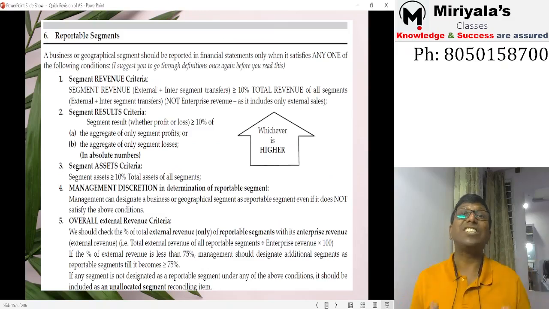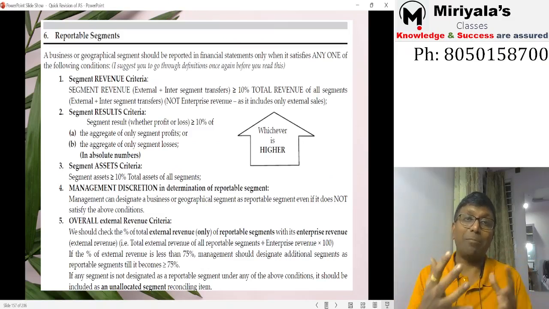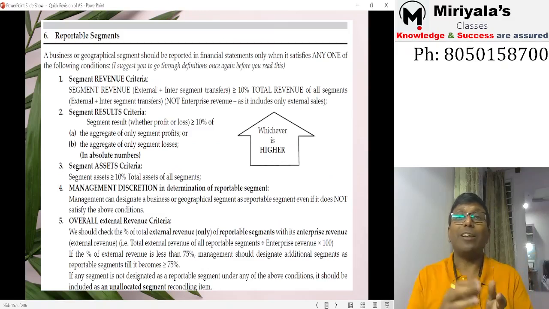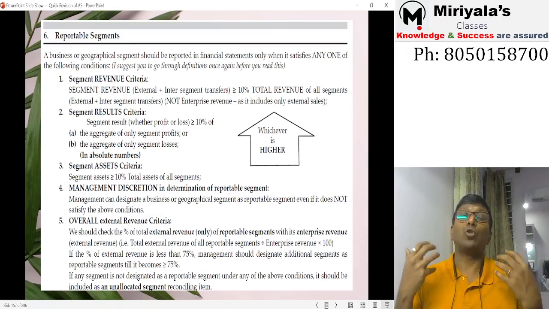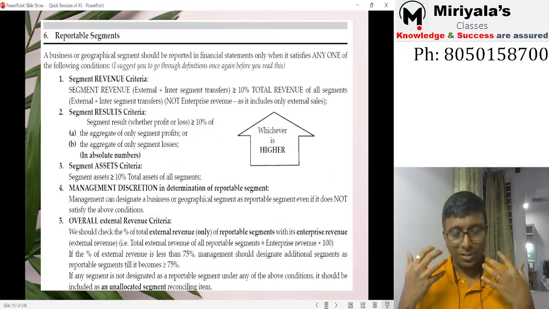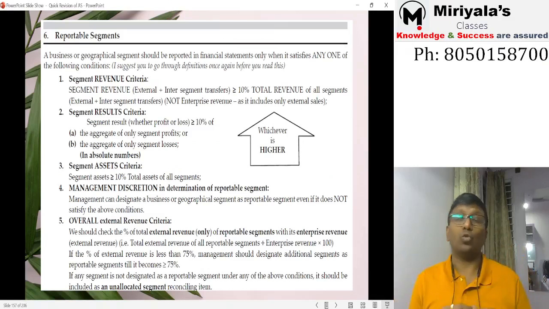Next, management discretion. If the management feels they are expecting much growth and that this segment is very important to the company, even though right now it may have only 5-6% of the total segment assets, liabilities or profits, but they have a lot of expectations on it and want to show this information to the members. Obviously that is their company and their wish. Why not? They can do so, even though it does not satisfy any of the above 10% criteria.